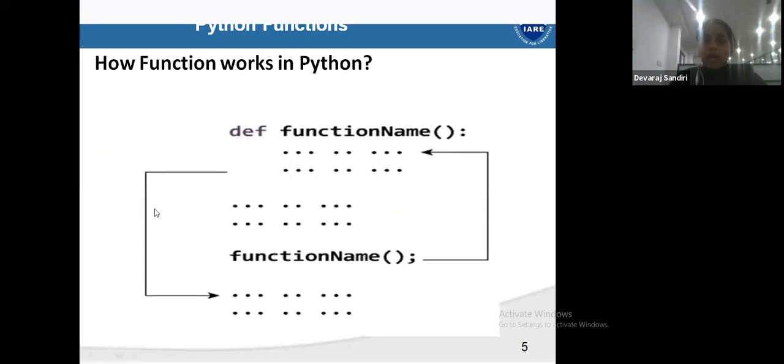Okay, now how will you write the function? def function name, this is a user defined function. Def function name, and we will write a parameter, after that a colon, and then we call the function by its name.